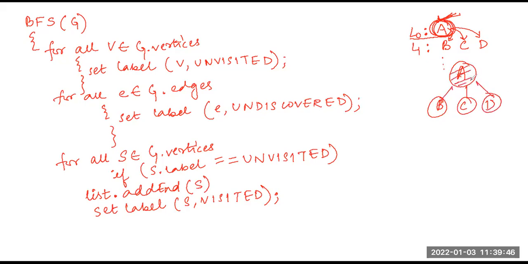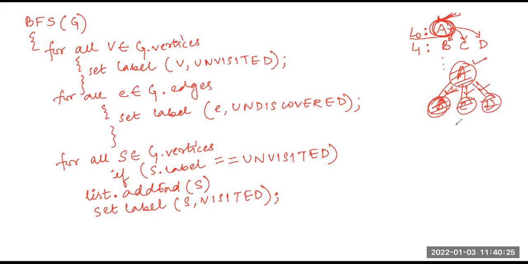First I visited this, then I looked for the edges that are incident on this vertex and the edges which are undiscovered. So I can see this is an undiscovered, this is an undiscovered, this is an undiscovered edge. Fine. Then what did we do? We step by step took one vertex and once I visit, I change an edge to a discovered edge. I used to draw this double line to mark it as a discovered edge, right?